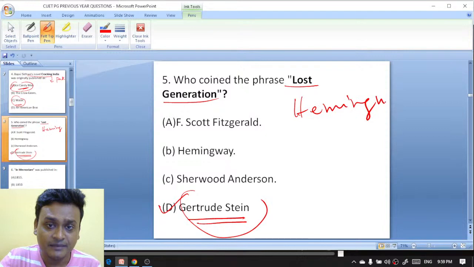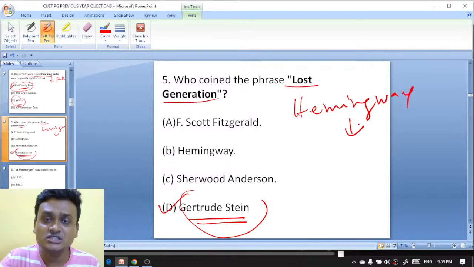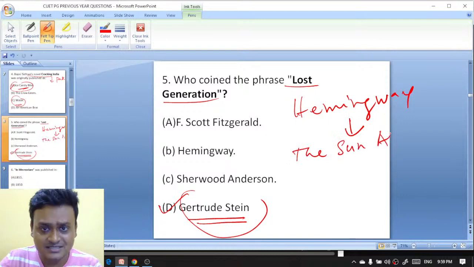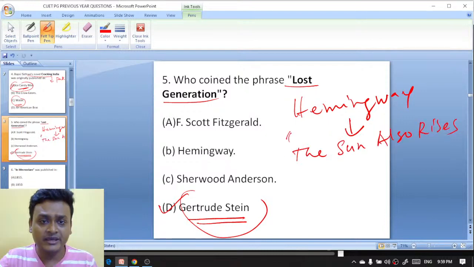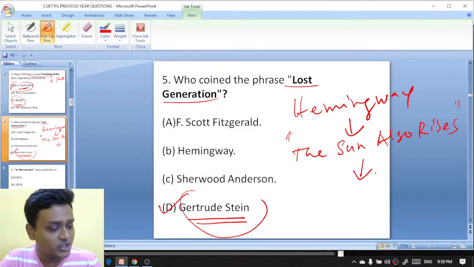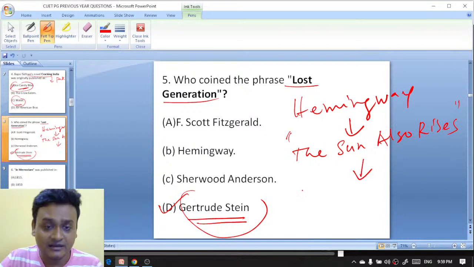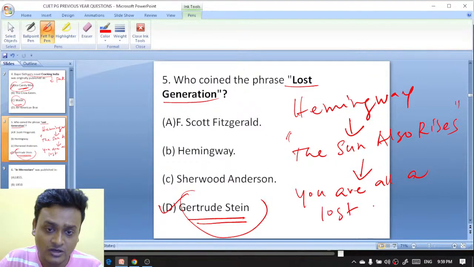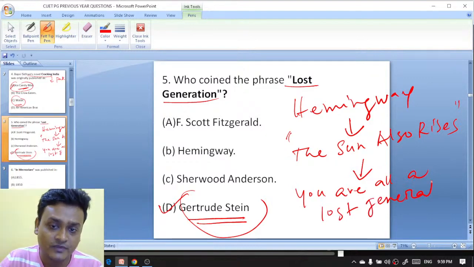Ernest Hemingway, in his novel The Sun Also Rises, says that you are all a lost generation writer.